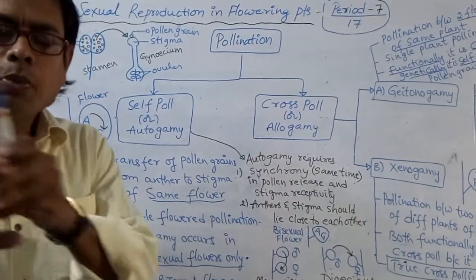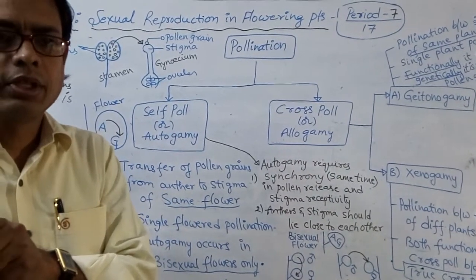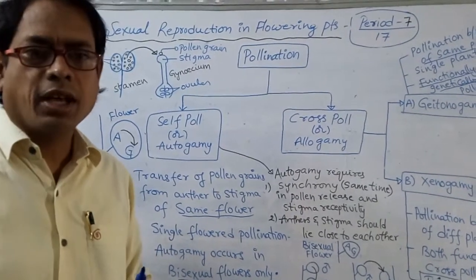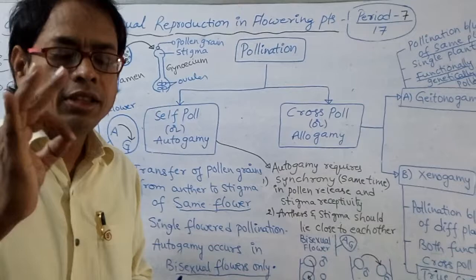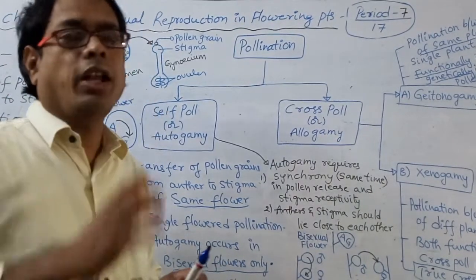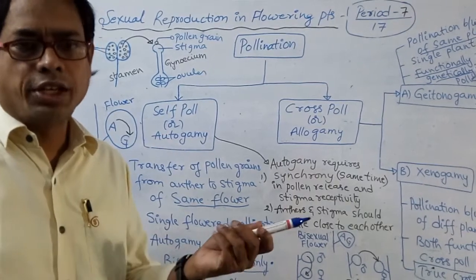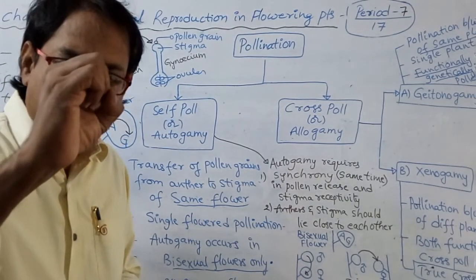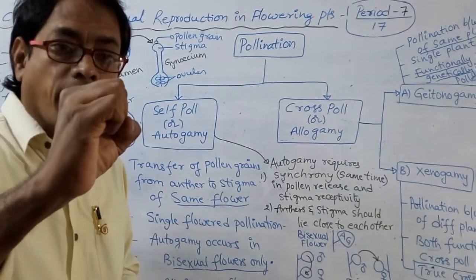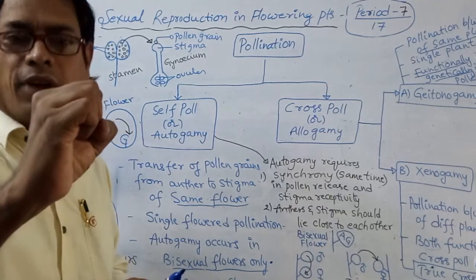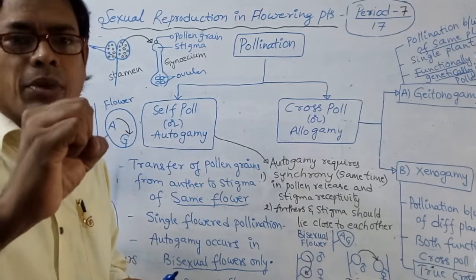If there are no pollinators, in cleistogamous flowers the seed set formation definitely occurs. Why? There is no requirement of pollinators. Cleistogamous flowers are closed flowers, so there is no requirement of an agent of pollination.